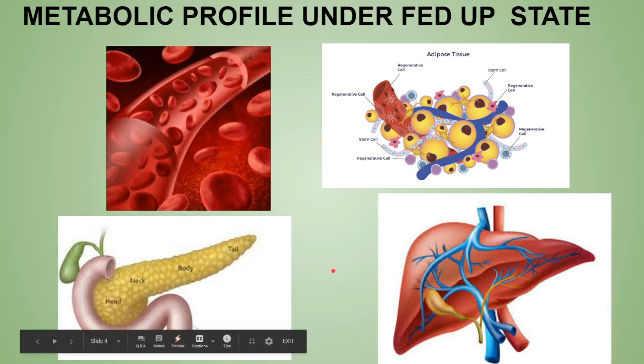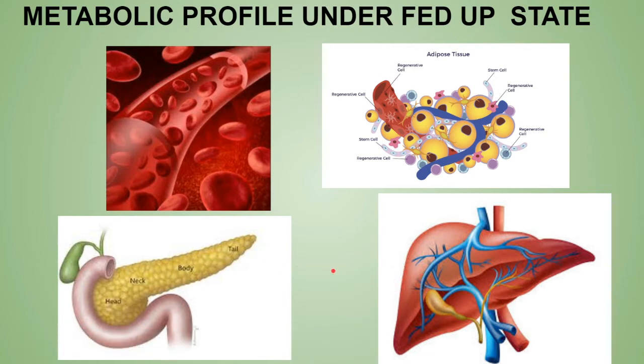Now excess glucose is converted into fat. Remember, whatever glucose is in your food is first converted into glycogen and stored in the form of glycogen in your body. But if there is excess glucose in your food, that glucose is converted into fat and stored in the adipose tissue as triacylglycerol or TAG.